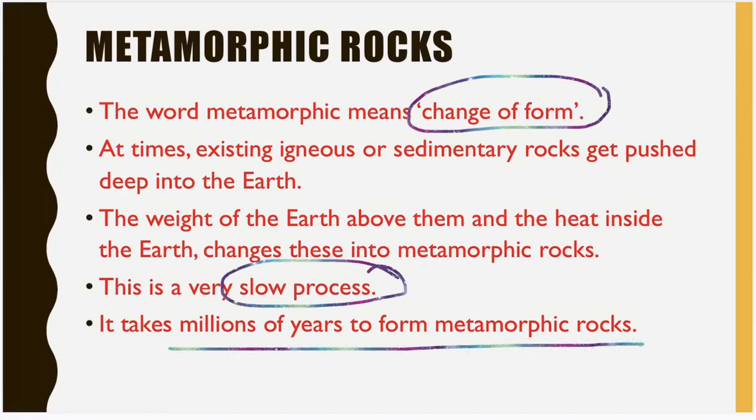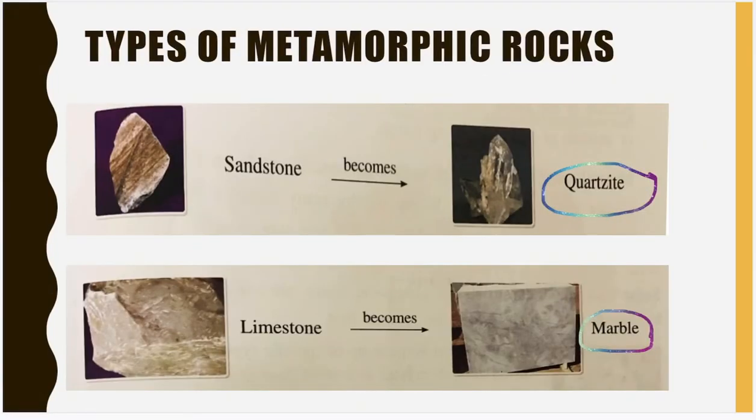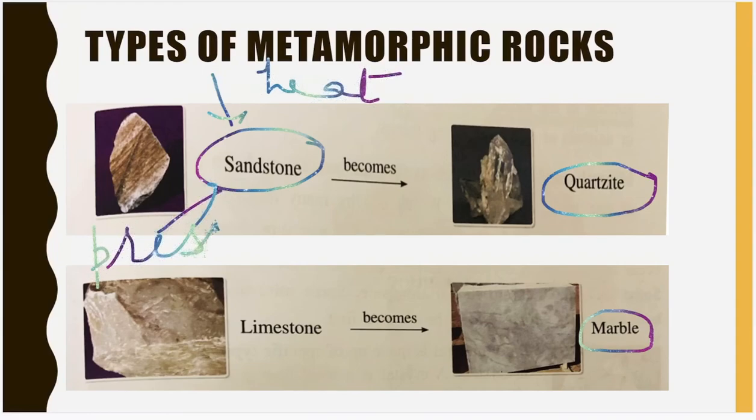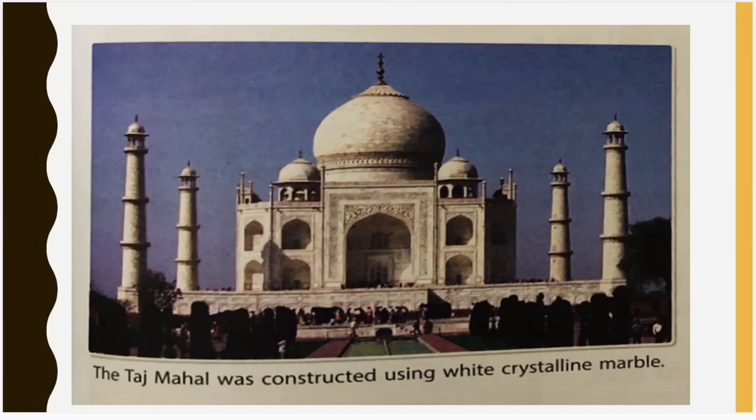Now let us move on to the types of metamorphic rocks. Sandstone is a type of sedimentary rock which, due to heat and pressure, is converted to a metamorphic rock, quartzite. Similarly, limestone, due to heat and pressure, becomes marble, which is a metamorphic rock. Now, look at this. The Taj Mahal was constructed using white crystalline marble, which is again a type of metamorphic rock. Thank you.